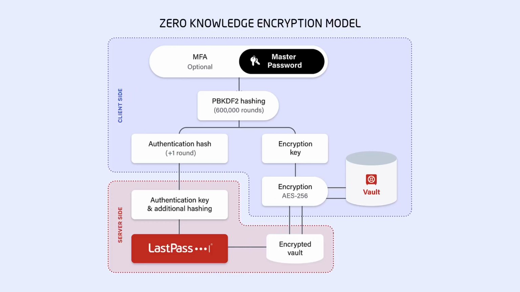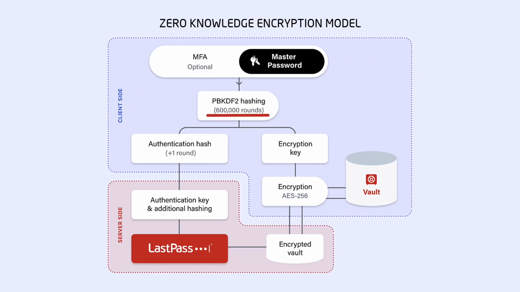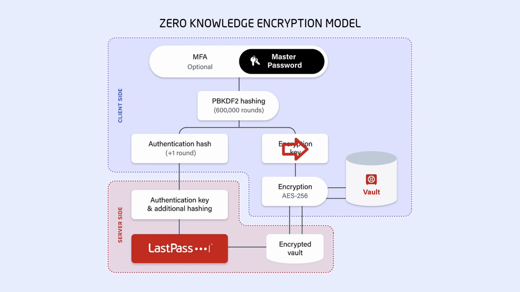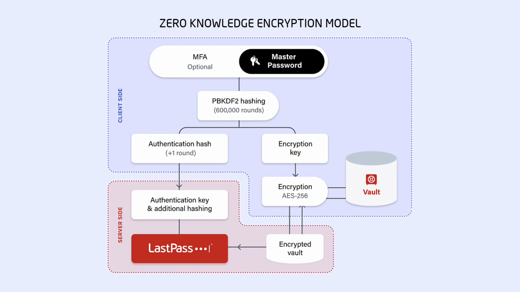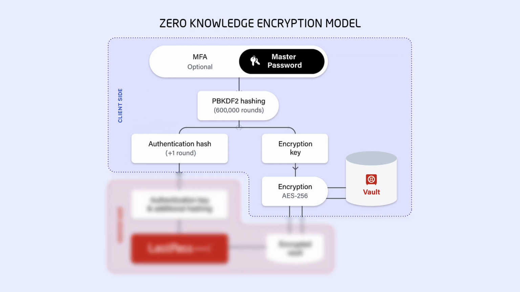The zero-knowledge encryption model is based on a user's master password, which is hashed at least 600,000 times using the password-based key derivation function 2 in order to generate the encryption key. This encryption key is then used to safely encrypt and decrypt all sensitive data inside the LastPass vault. Now, all encryption and decryption occurs locally on a user's device, not on our servers, and this way your sensitive data doesn't travel unsecure over the internet or touch our servers.